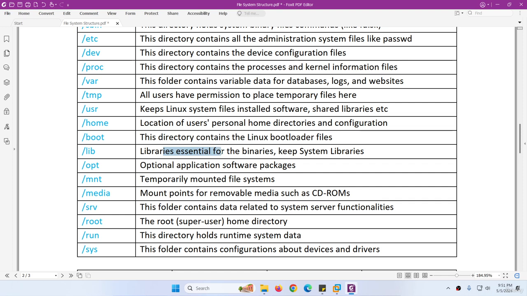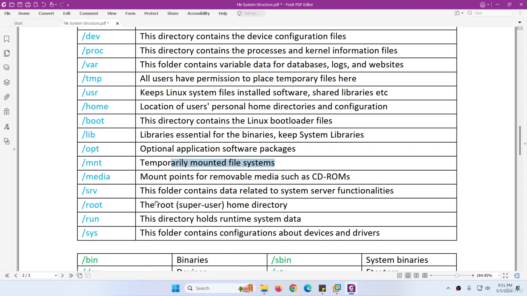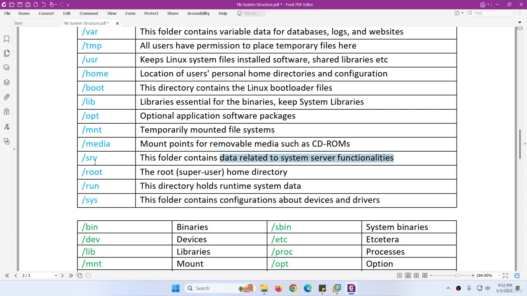Lib means library, essential for binaries, system libraries you will find here. opt, optional application software packages you will find here. mnt, temporary mounted file systems you will find under this directory. And media, such as CD-ROM, you will find under media. And content data related to system service functionality will be under srv.